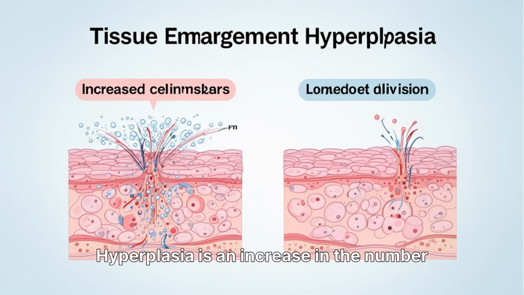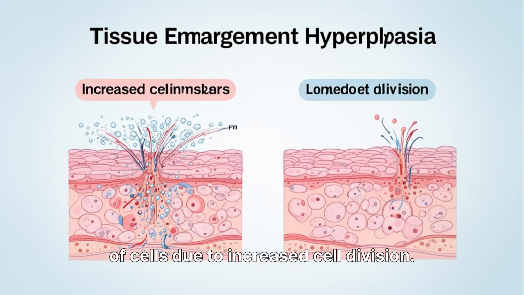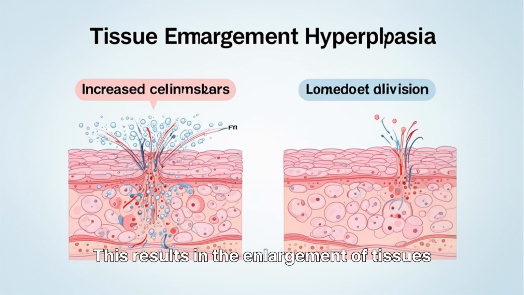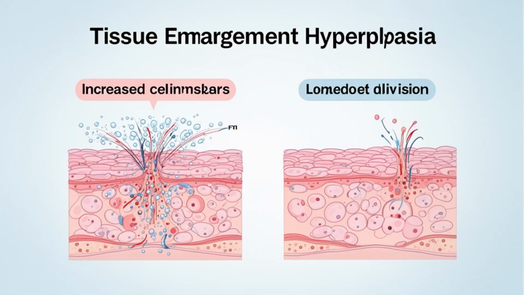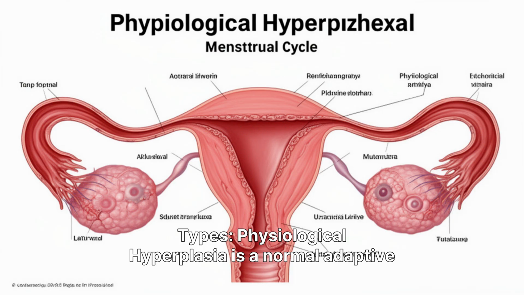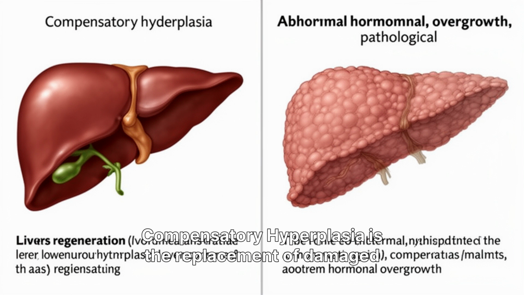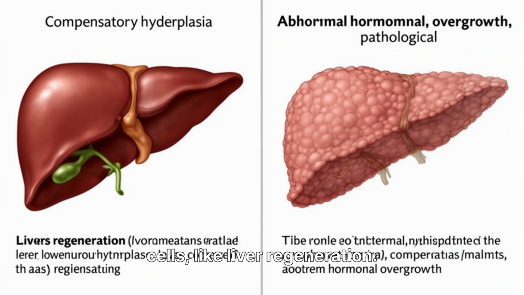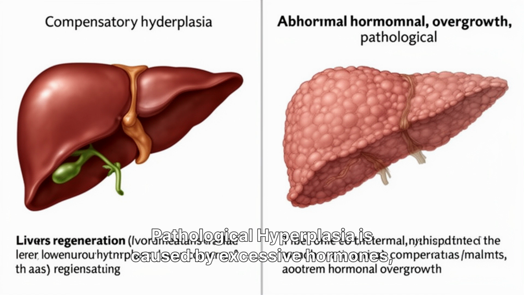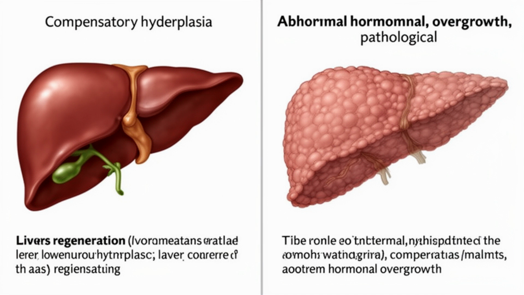Hyperplasia. Hyperplasia is an increase in the number of cells due to increased cell division. This results in the enlargement of tissues or organs. Types. Physiological hyperplasia is a normal adaptive response, such as uterine lining growth during the menstrual cycle. Compensatory hyperplasia is the replacement of damaged cells, like liver regeneration. Pathological hyperplasia is caused by excessive hormones, leading to abnormal overgrowth.